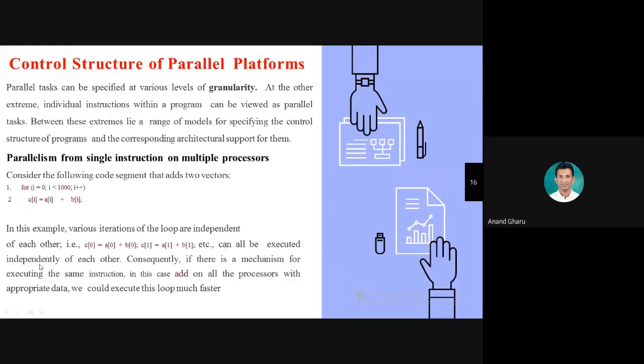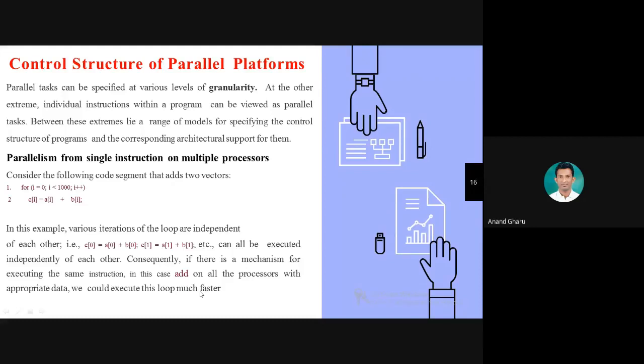They can all be executed independently of each other, so each instruction executes independently in parallel computing. If there is a mechanism for executing the same instruction, in this case add, on all the processors with appropriate data, we could execute this loop much faster.